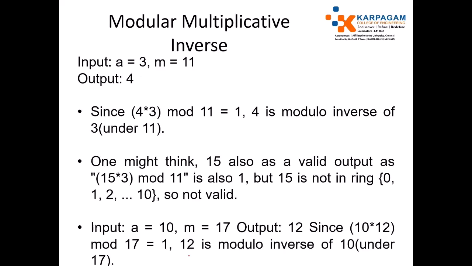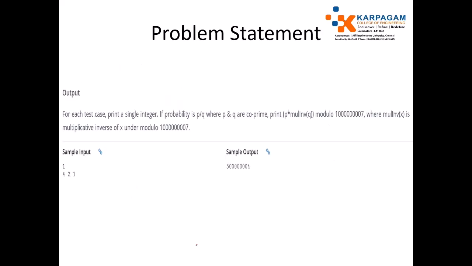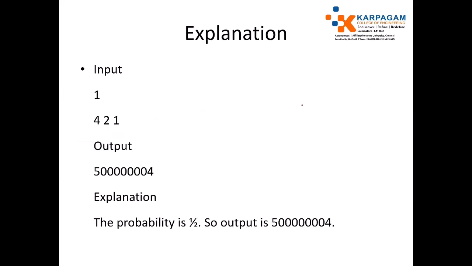So we need to implement this before solving the problem. For example, here they have mentioned that if you get the value P divided by Q, we need to represent the data in terms of P into the multiplicative modular inverse of Q modulo 10^9+7. In this way we need to represent. If you identify P and Q, just apply P and Q in this formula. I will tell how to implement the multiplicative modular inverse.